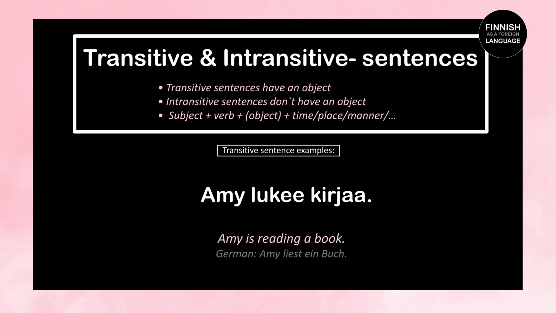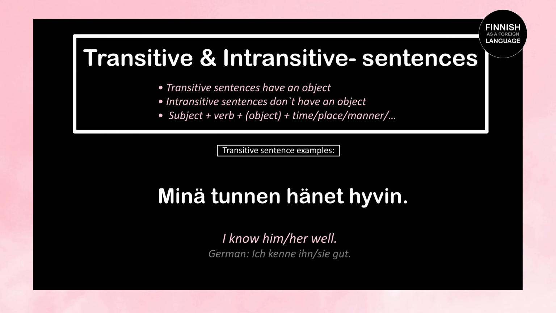Or Amy lukee kirjaa means Amy is reading a book. The object is book, which is kirjaa here, partitive case because it's ongoing. One more example. Minä tunnen hänet hyvin means I know him or her well. Minä means I, it's the subject here. Tunnen is our verb, first person singular present tense of the verb tuntea, which means to know.